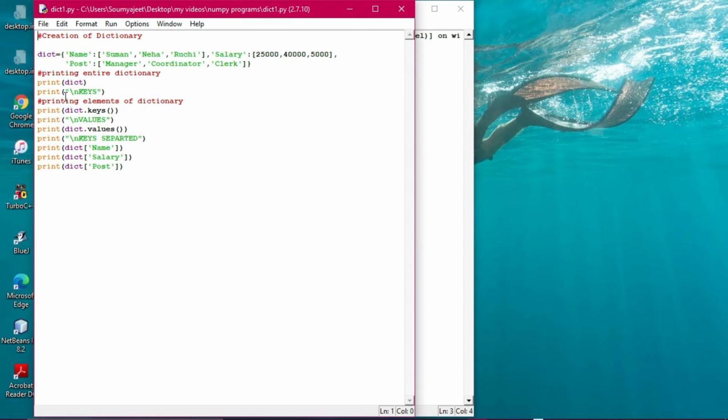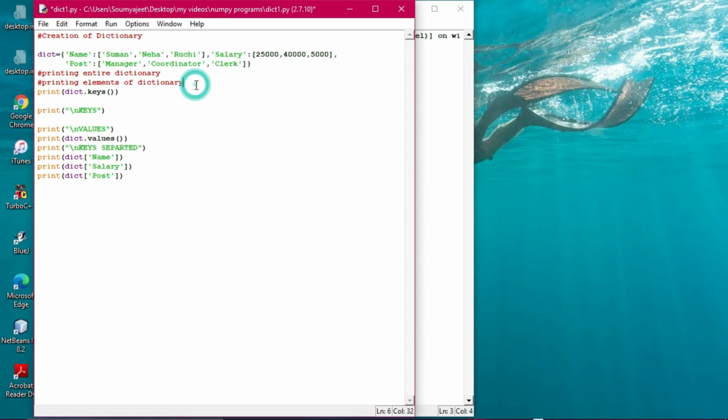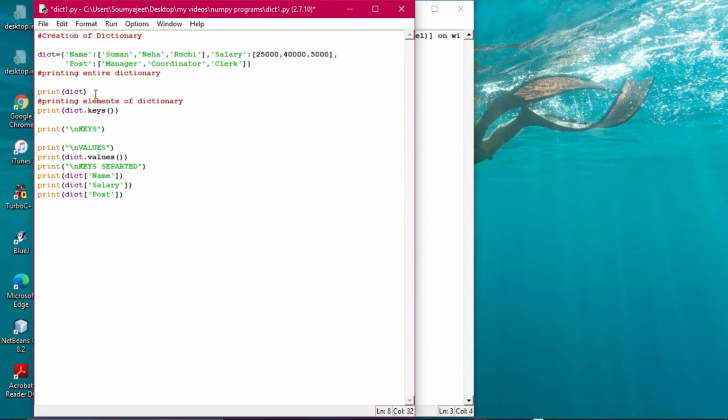When we are giving the keys, this is supposed to be placed over here, so I cut it with Control X and paste it here with Control V, creating a gap. We are printing the elements separately in this program.